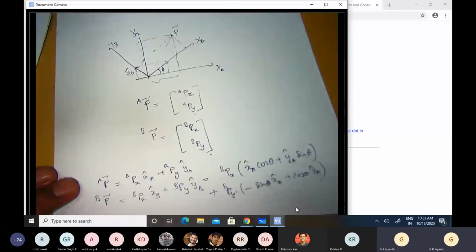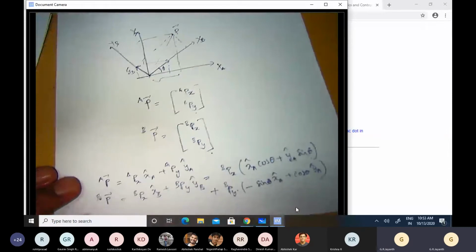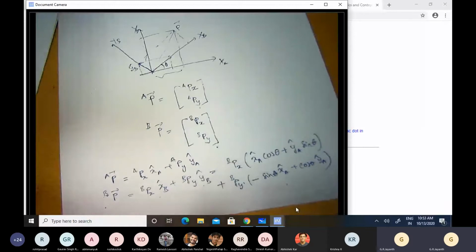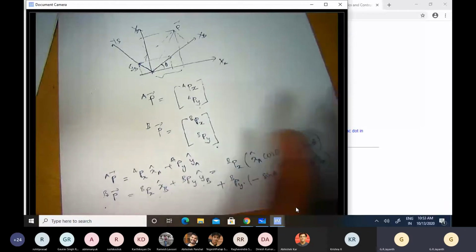So this is a representation of P in the B coordinate frame, but to represent it in the A coordinate frame, I now represent x cap B, y cap B in terms of x cap A and y cap A, as I have done here. Okay, now I simplify that.